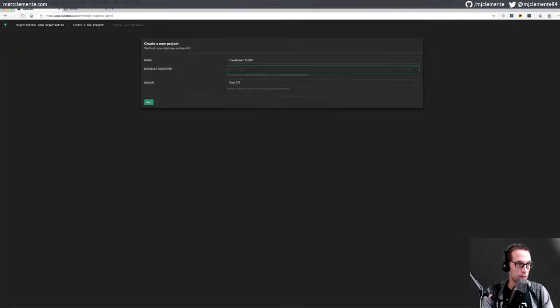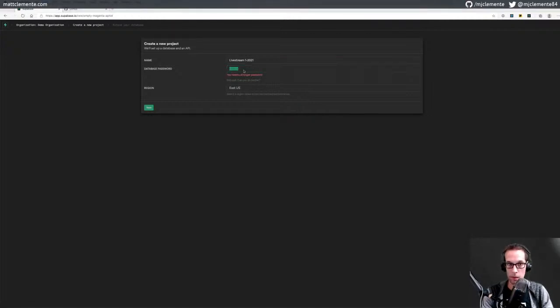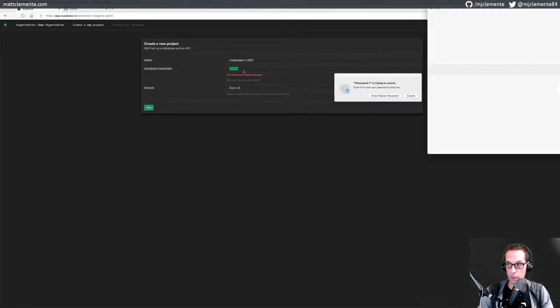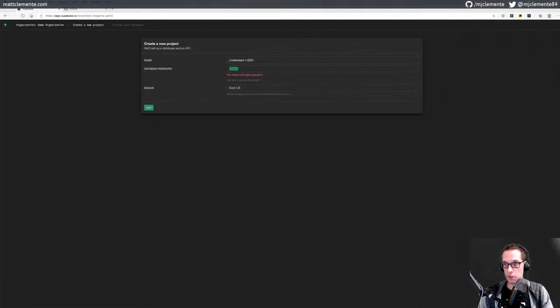What are we going to do here for our database password? I will grab 1Password on the other screen so that you can't see it.